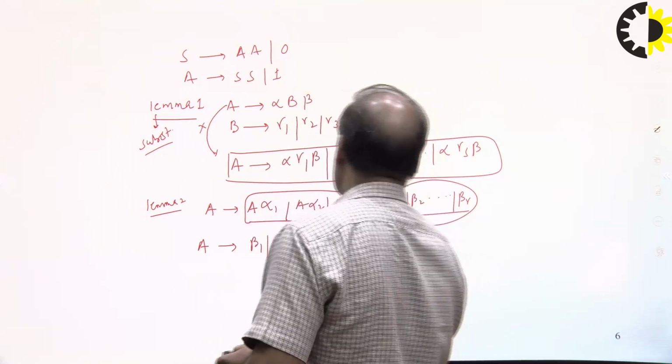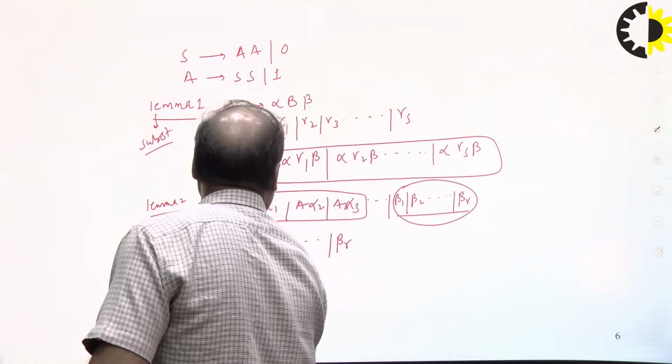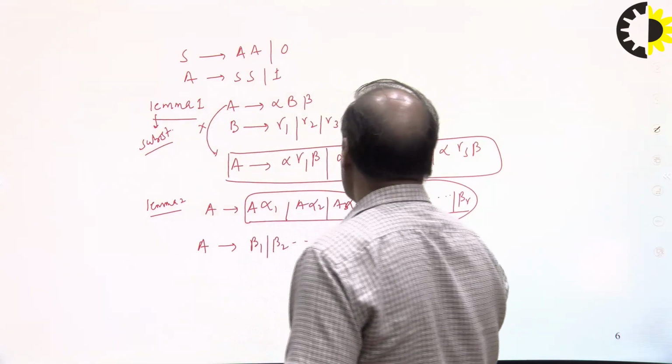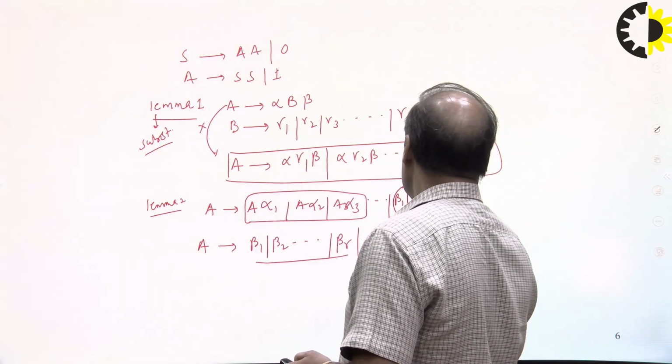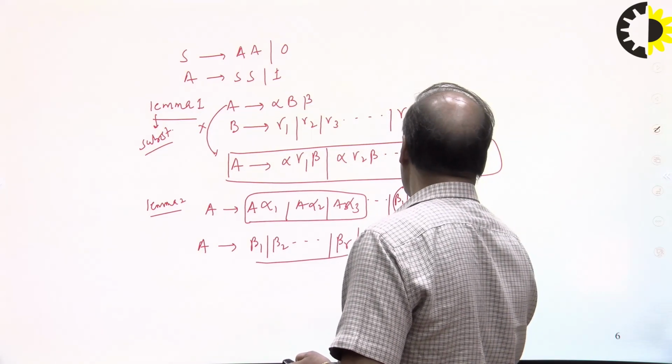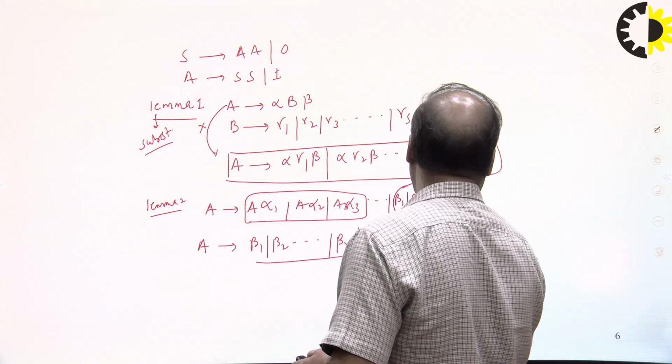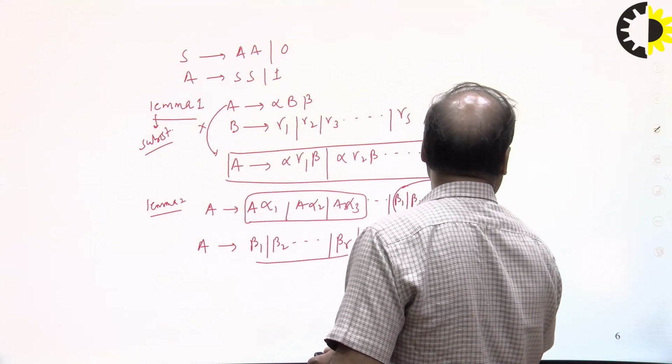This remains as it is, and this same set of productions you are going to get by attaching a non-terminal, right? Beta 1 B and beta 2 B, where B is not in the list of the non-terminals.